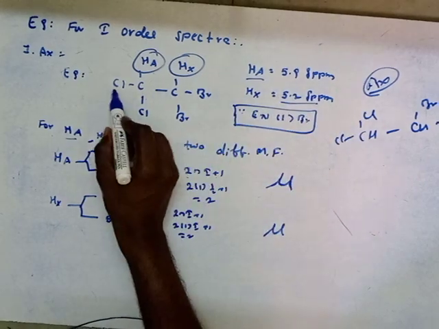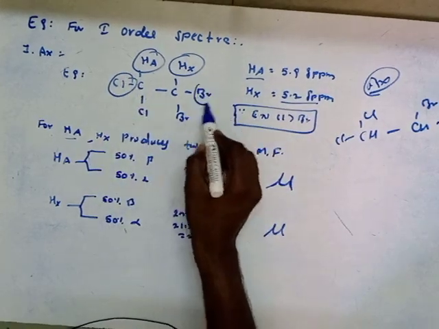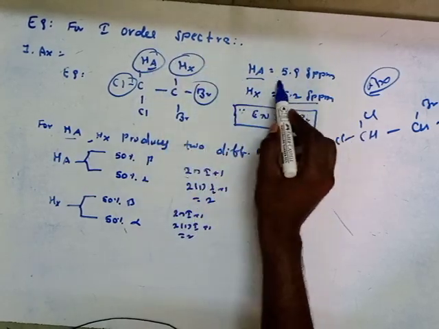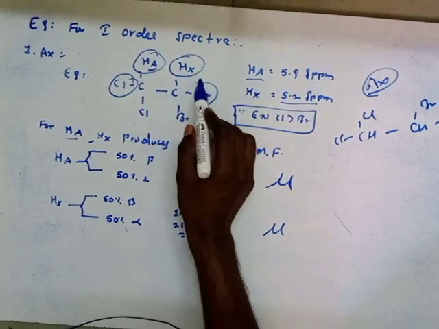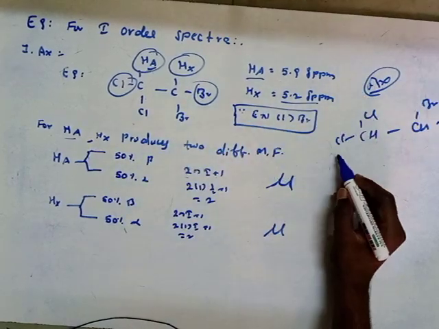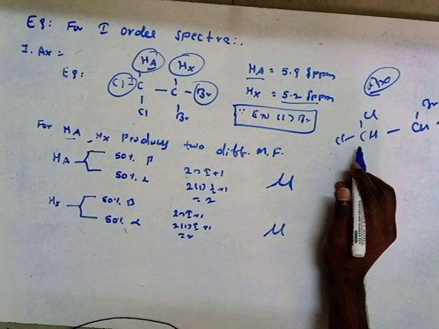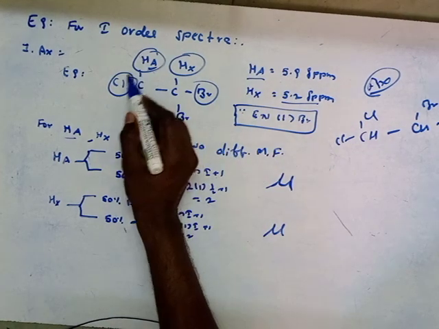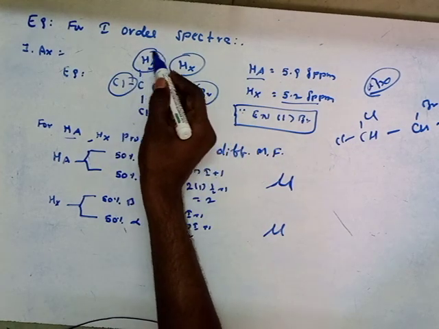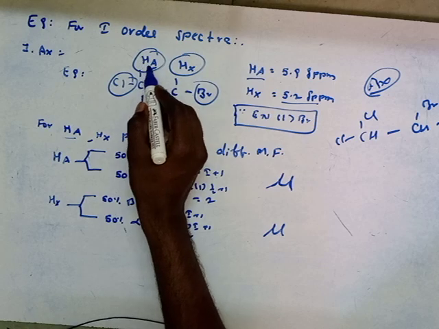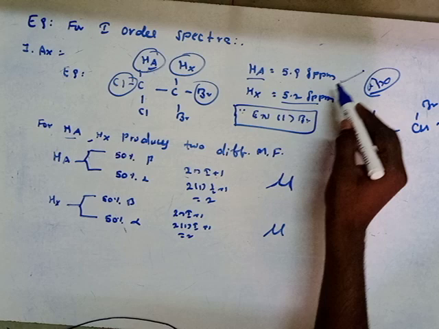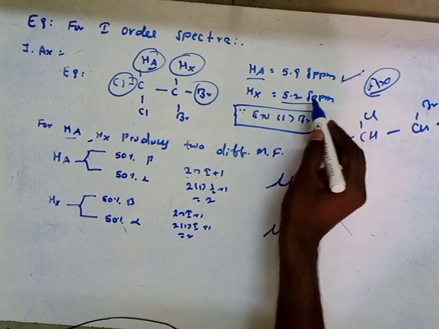Why? Because here chlorine is more electronegative than bromine. That's why the chemical shift value of the HA proton will be somewhat higher compared to the HX proton. Where the electron density increases, the chemical shift value decreases. Here chlorine attracts the electron density of the HA proton, so its electron density is less, and the chemical shift will be somewhat more than the HX proton.